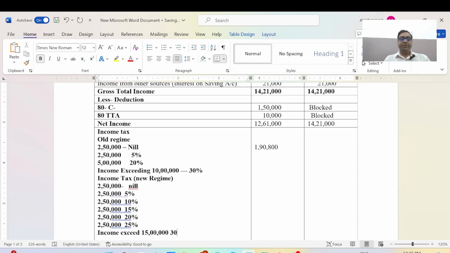Here it was in the old regime 30%, but this amount is 10 percentage, 10 lakh rupees.